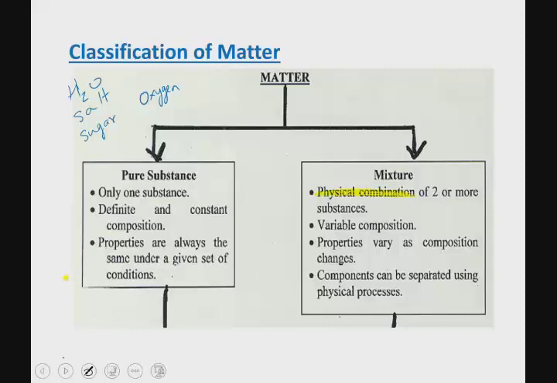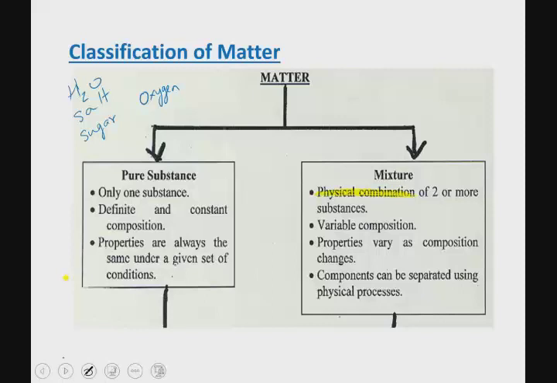A chemical combination, on the other hand, is a combination of two or more things that then chemically make something different that didn't exist before. For example, if you were to take hydrogen and oxygen gas and apply some current to that mixture, suddenly they will combine with each other chemically and make water. So that's a chemical combination. Mixtures are created when two or more pure substances combine with each other only physically. Pure substances, on the other hand, are created when chemical combinations take place.